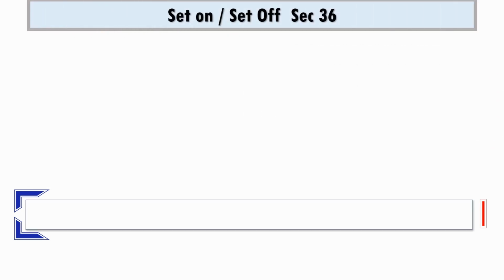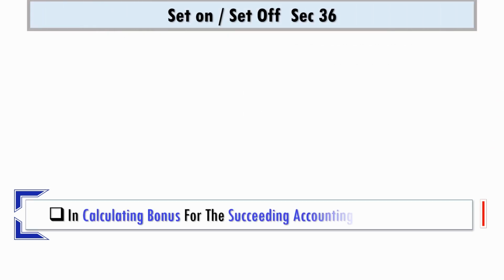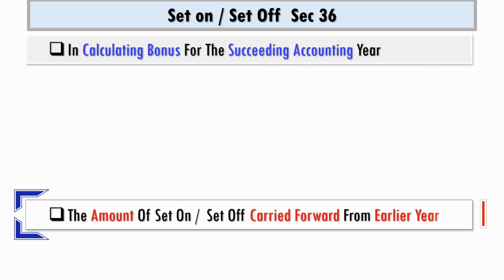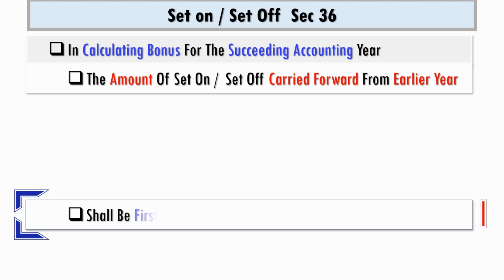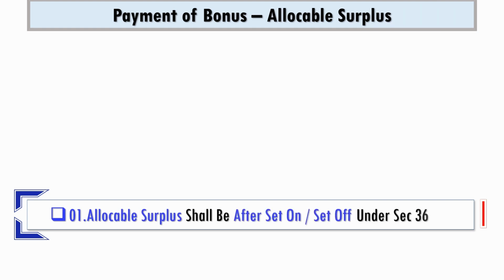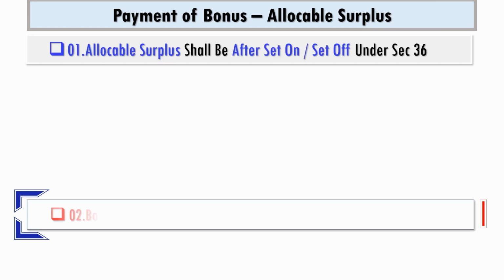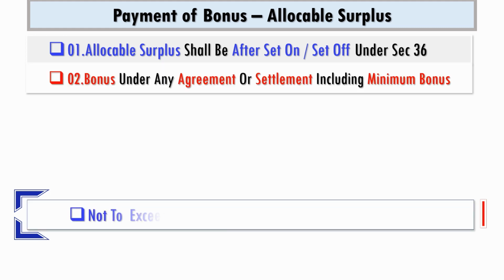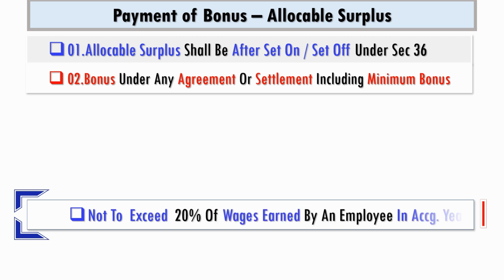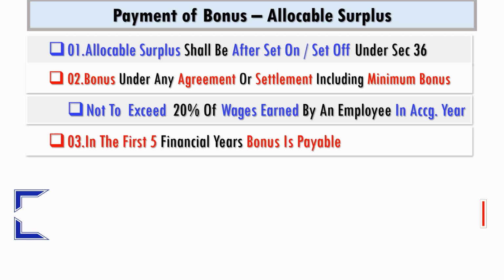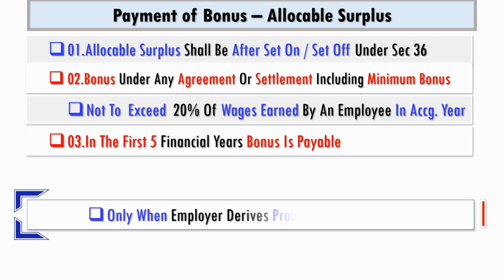As a matter of procedural priority, in calculating bonus for the succeeding accounting year, the amount of set on or set off as carried forward from earlier years shall be first taken into account. Allocable surplus shall always be after set on or set off under section 36. Bonus under any agreement or settlement, including minimum bonus, shall not exceed 20% of wages earned by an employee during the year, and in the first 5 financial years, bonus is payable only when the employer derives profit without set on or set off.